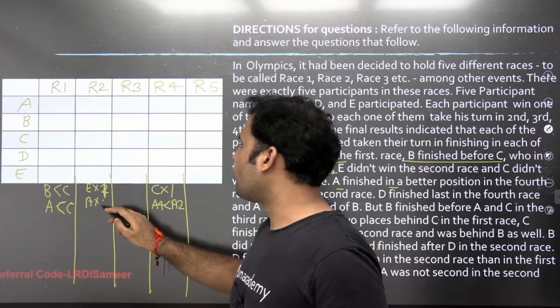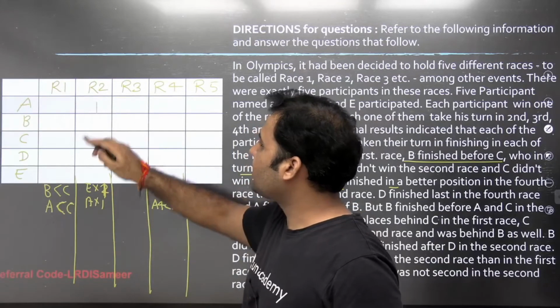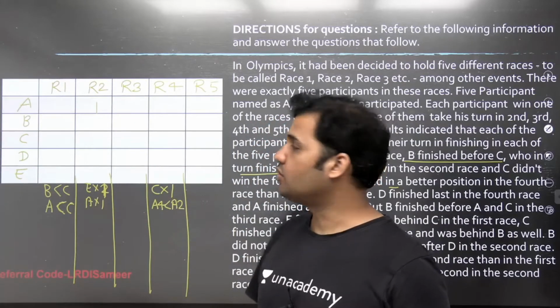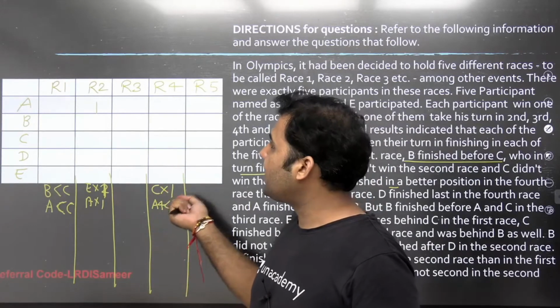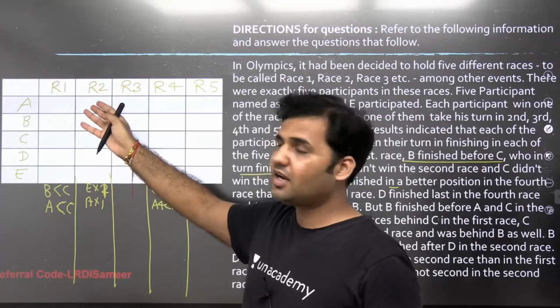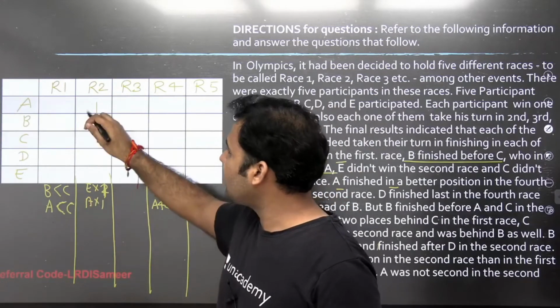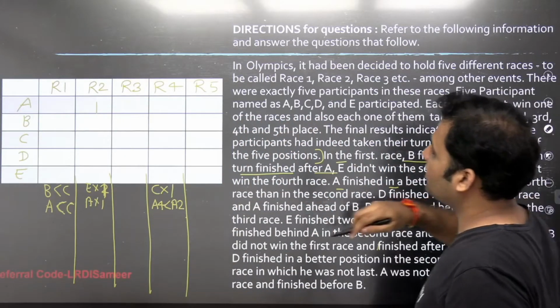The reason why A cannot get rank 1 over here is because if I'm assigning rank 1 to A in race 2, then how can the position of A in race 4 be better than the position of A in race 2, because there is no rank better than 1, right? So therefore A cannot be 1 in race 2. So this is how you are supposed to solve the set.